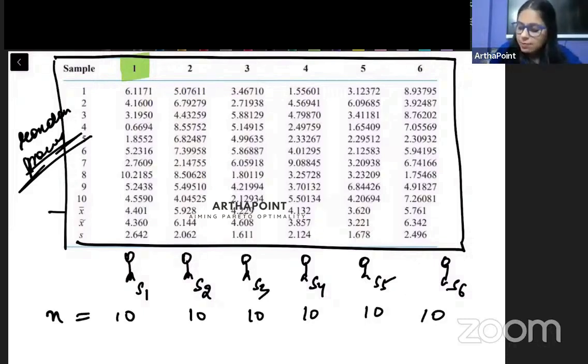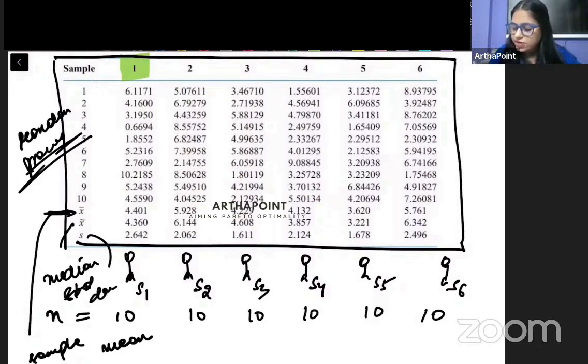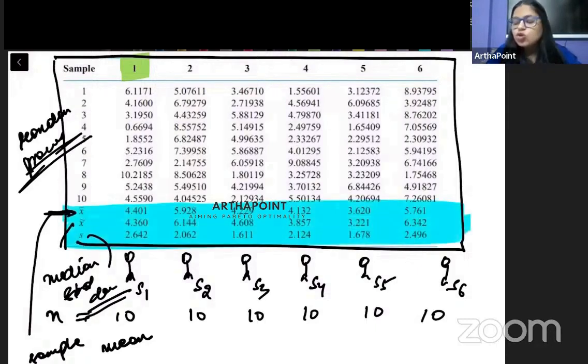Now here is the sample mean given to you. And then you're also given the sample median and you're also given the sample standard deviation. ये 3 चीजें इस आपको टेबल में given हैं. Now if you just note down the sample mean, you will notice that the sample mean also differs. तो अगर आप पहला नोटिस करो, इसका sample mean 4.40 है, whereas this sample mean is 4.1, this is 3.6, 5.7.